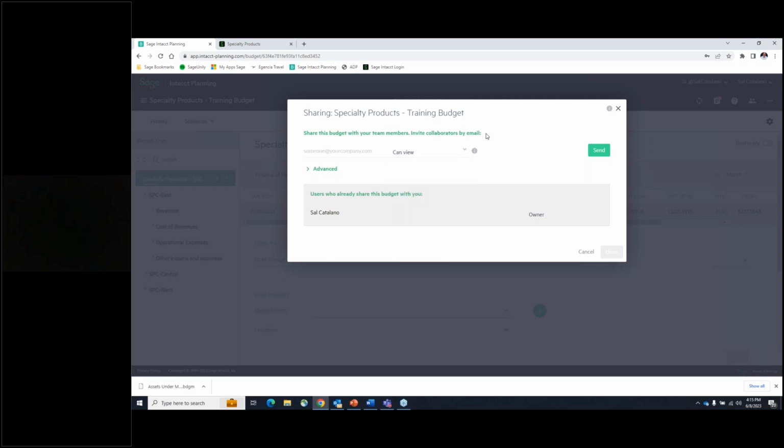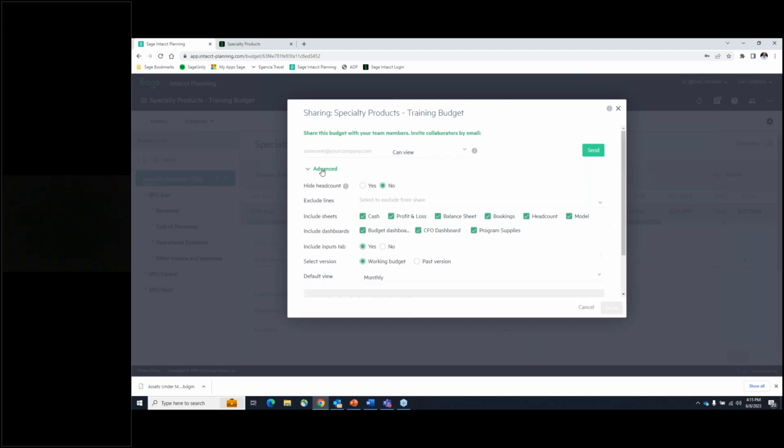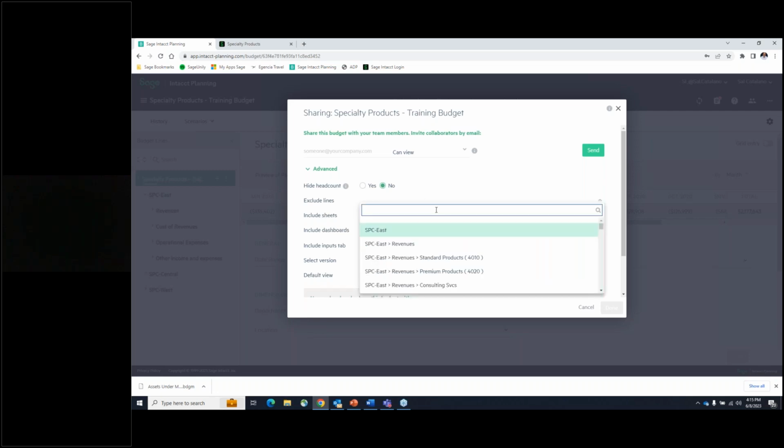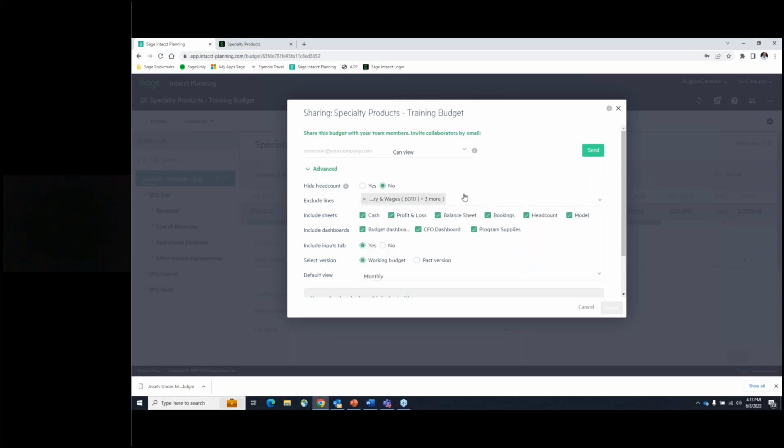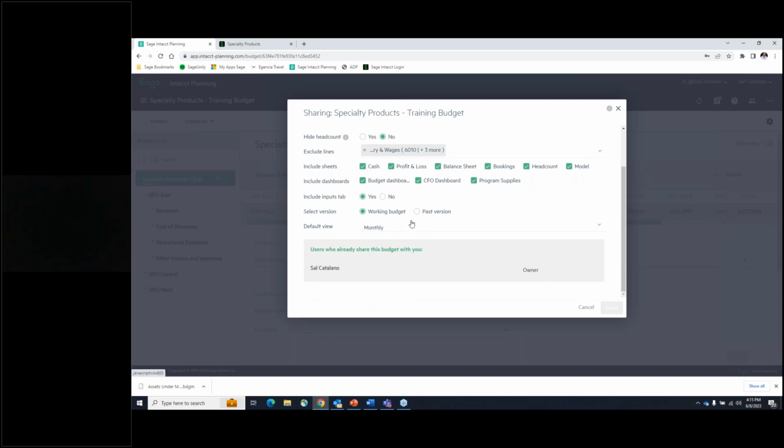or modify. And then once that's selected, you also have an advanced feature here that allows you to exclude certain line items. So if you want to share all of this budget, but you don't want to share certain things like maybe salary information, you can simply choose to exclude that line. You can say that I don't want the salary and wages for the salespeople. By simply clicking that and choosing the other items that you don't want people to see, you have that opportunity to do so. Okay, and plus there's additional items here that you can choose to select or deselect.